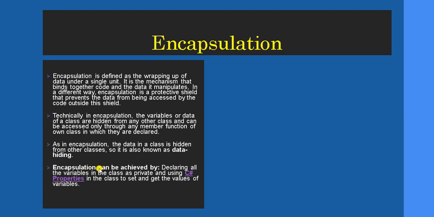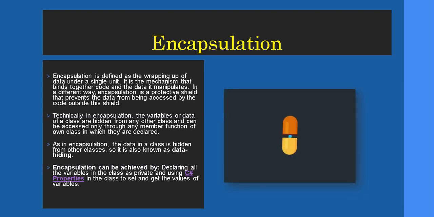Encapsulation can be achieved by declaring all variables in the class as private and using C# properties in the class to get the values of the variables. We will get to understand this using C# code for encapsulation. It is similar to a capsule protecting its ingredients and making them more secure. In that way encapsulation is used, where every variable and class member is declared as private.